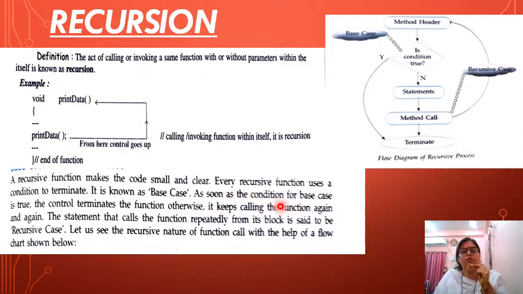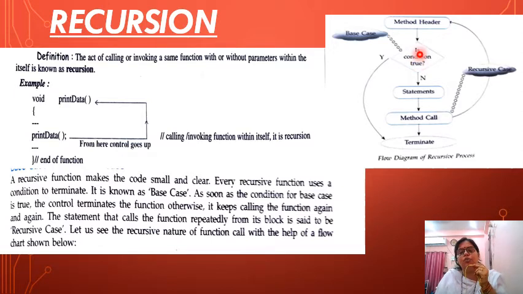As the condition for the base case is true, the control terminates the function; otherwise it keeps calling the function again and again. We will understand with the help of a flow diagram: is the condition true? Here we will give a base case.